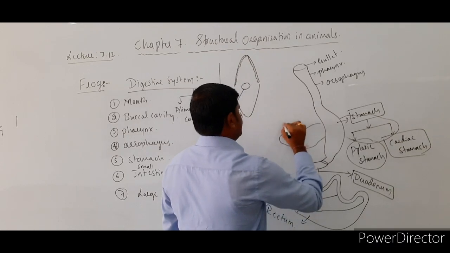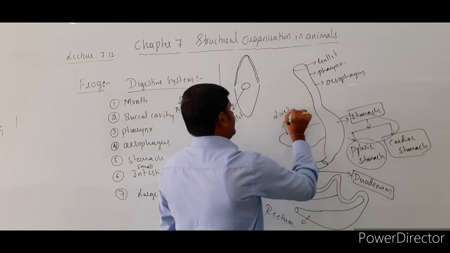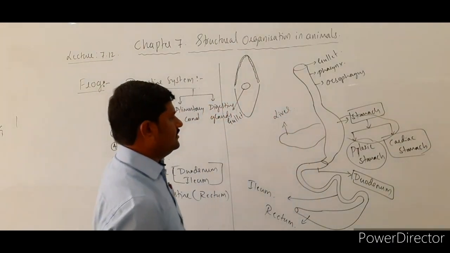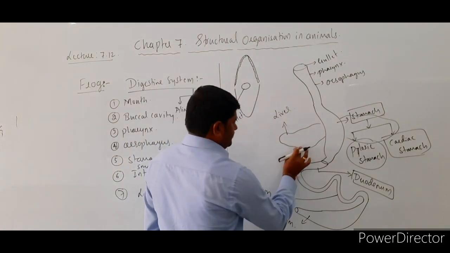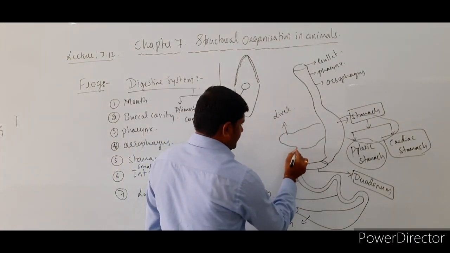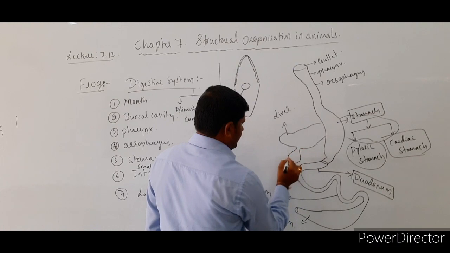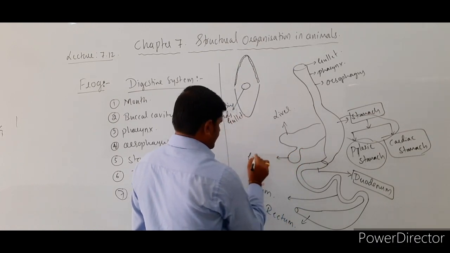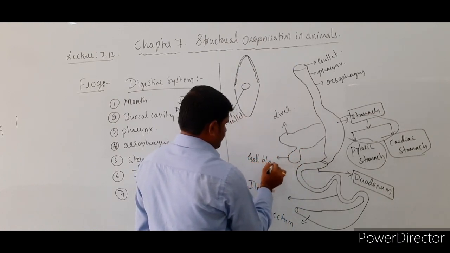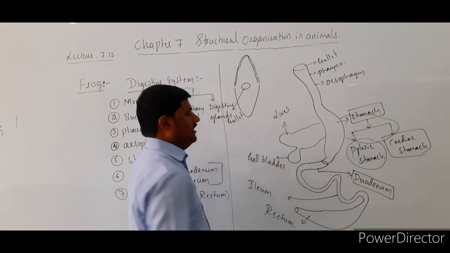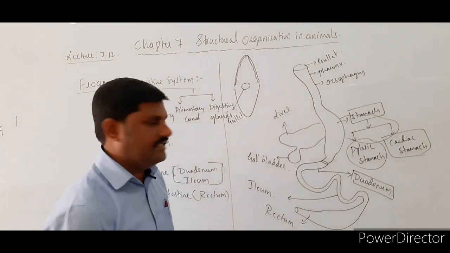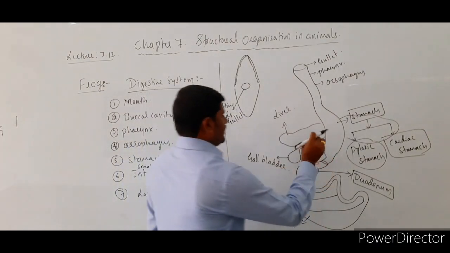So this is the liver, right? This liver has an associated structure called the gallbladder.